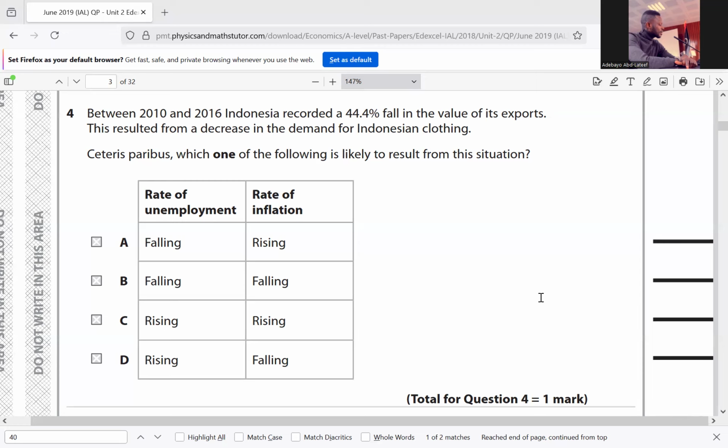Because if there's a fall in exportation, it means a country becomes less internationally competitive. And if a country becomes less internationally competitive, firms in the export industry would have to lay off workers to reduce their cost. As a result of that, the price of goods and services within the economy would fall. So demand has reduced, and as a result, price will fall. So a reduction in exports will bring about a rise in the unemployment rate and a fall in the inflation rate. So the answer is D.